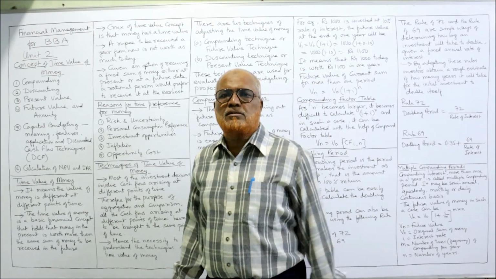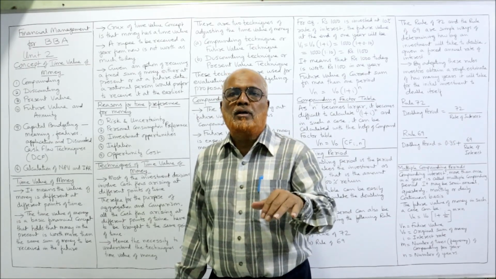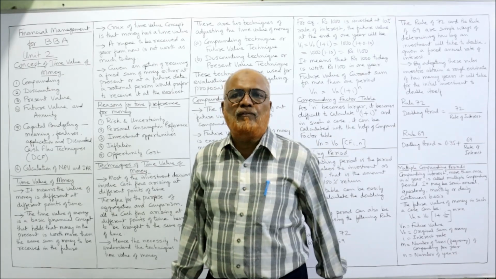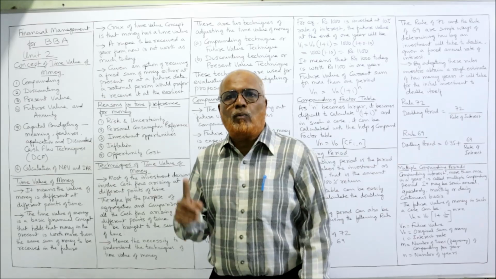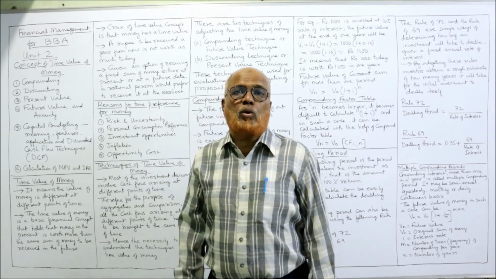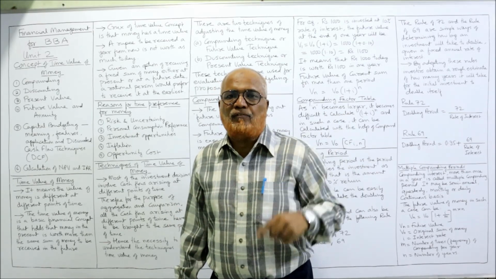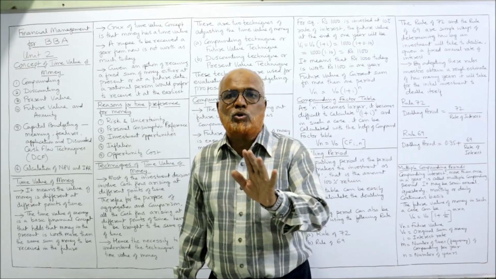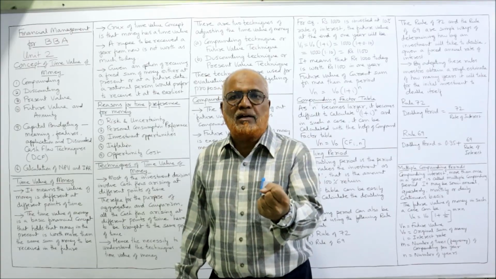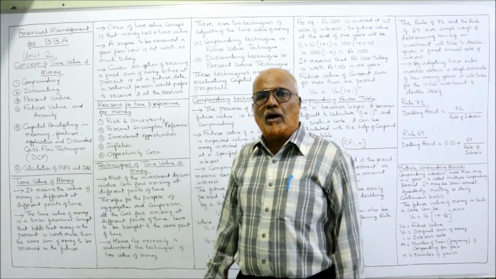Simply, the value of money at present is more than the value of the same sum of money to be received after a future period of time. For example, if you have 1 lakh rupees, you can purchase much more goods now. With the same 1 lakh rupees after 5 years, you will not get as many goods as you are getting now, because the purchasing power is presently more, and in future it will come down.